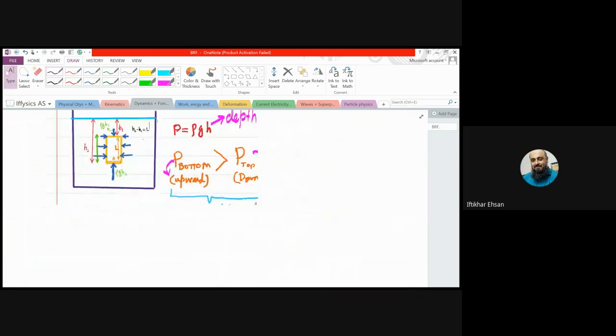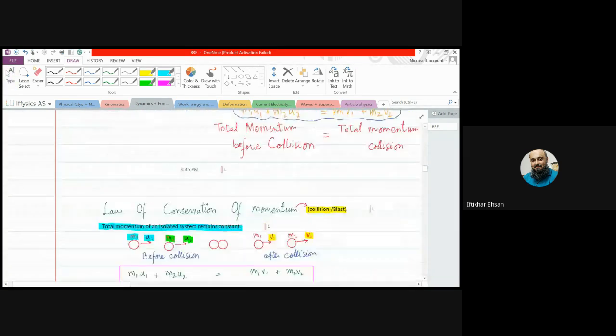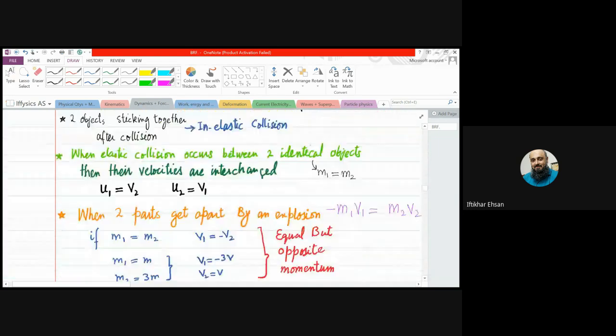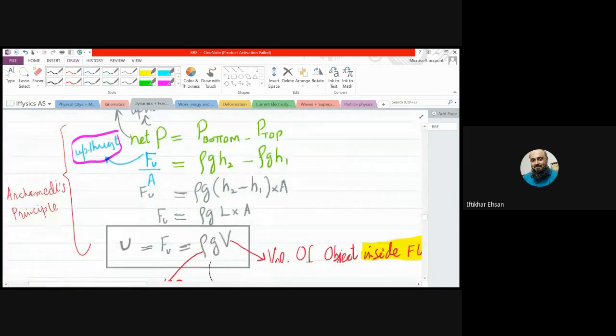So beta, H2 minus H1 will be the length, and length multiplied by area, isn't it the volume?